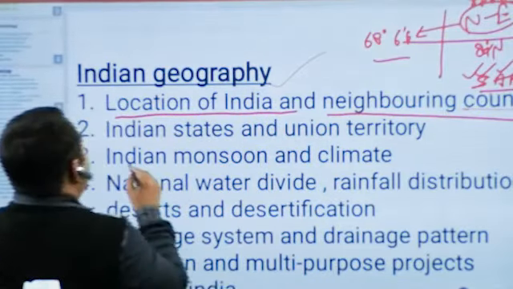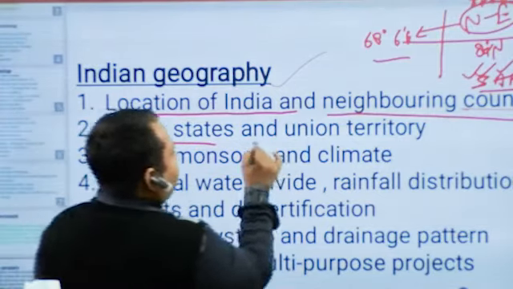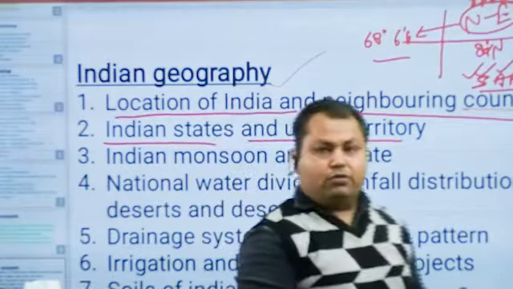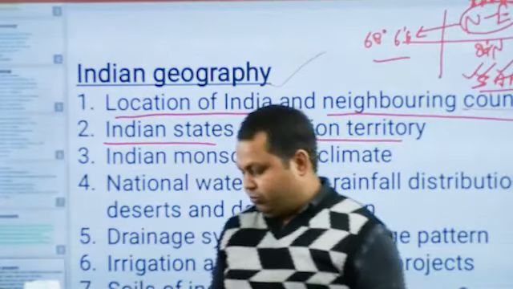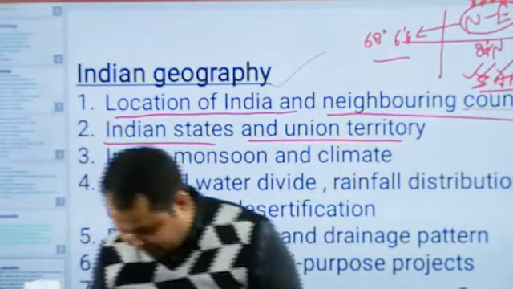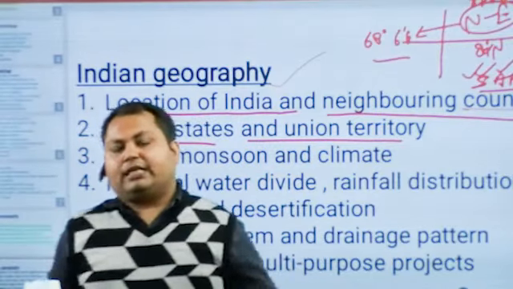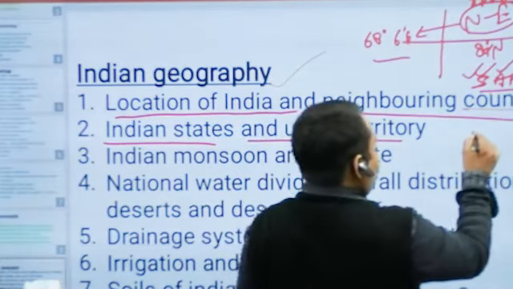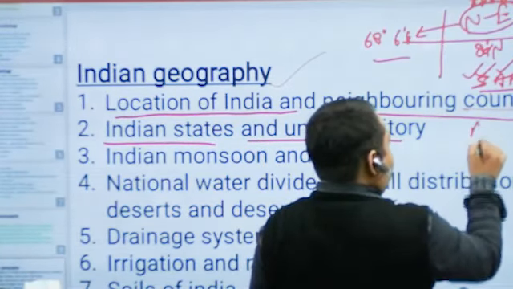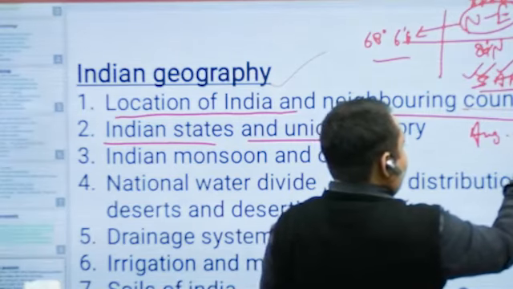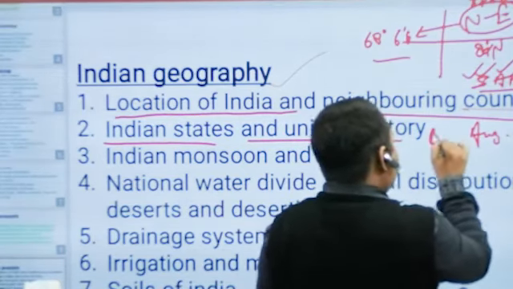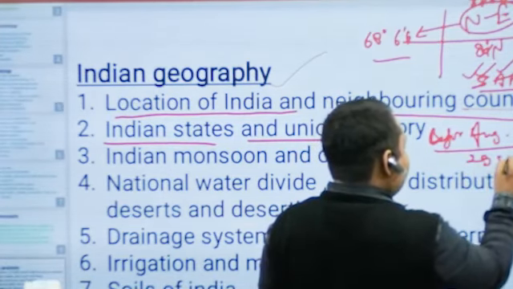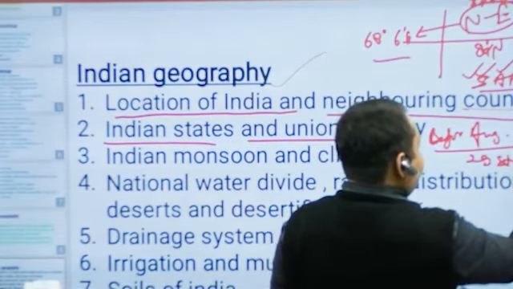The next topic in Indian geography is Indian states and union territories. Before August 2019, there were 29 states and 7 union territories.